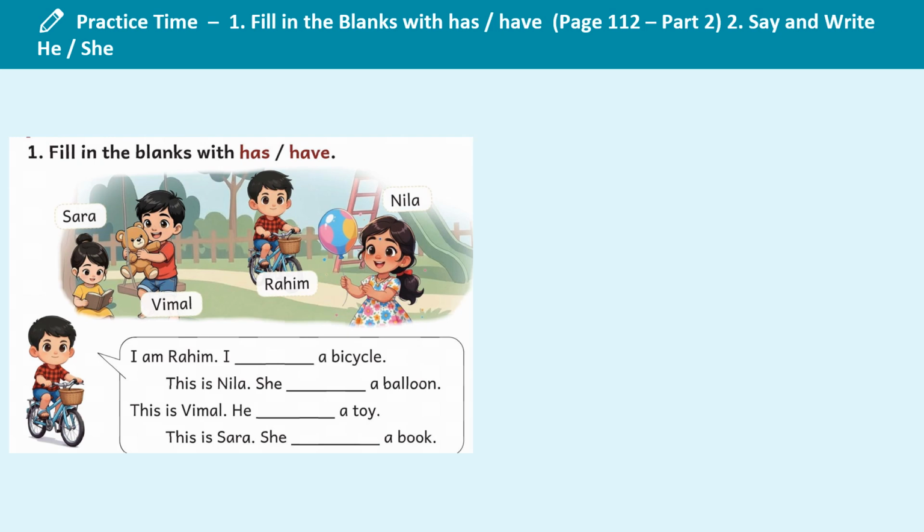So we have to fill in the blanks with has and have. So this is the grammar part. So when it is I, we use have, and when she and he comes, we use has.